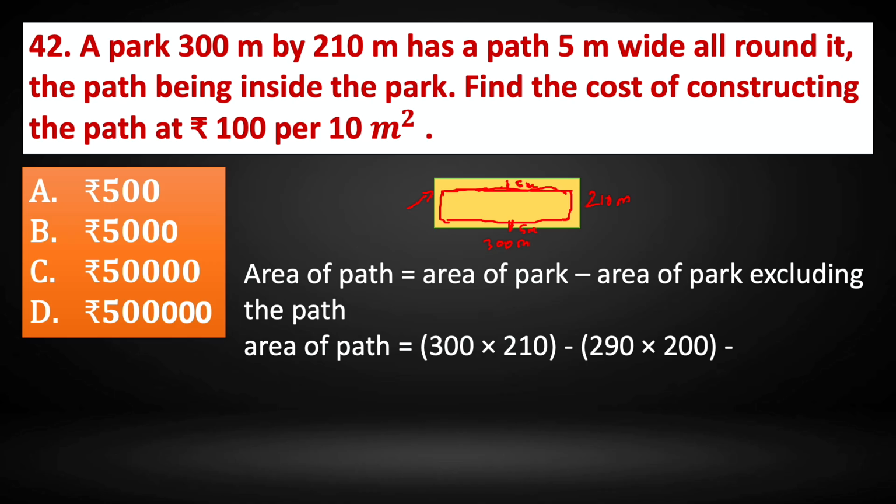So there is a gap. This 5 meter we need to reduce from 300, and here also it's 300, so reduce minus 5 here. And here we have 210. In that also we will be reducing minus 5 this side and minus 5 from this 210. So it becomes 210 minus 10, that is 200. So that is the area of the park excluding the path.